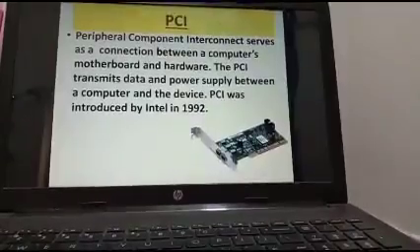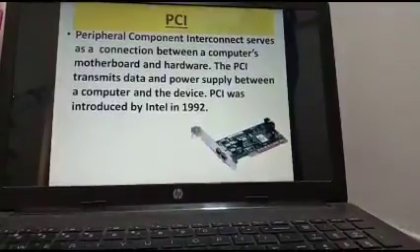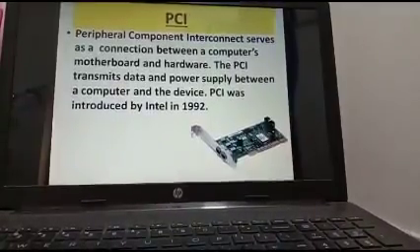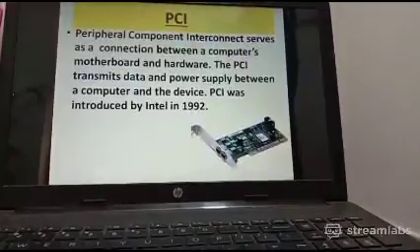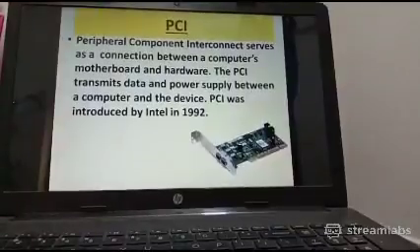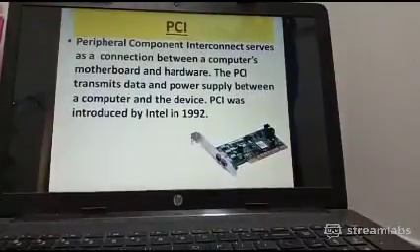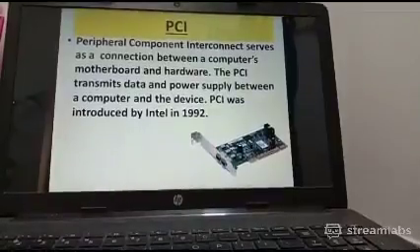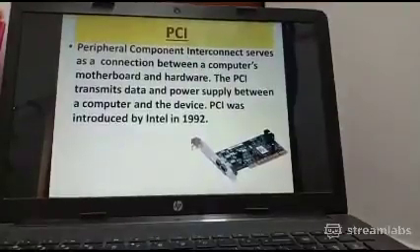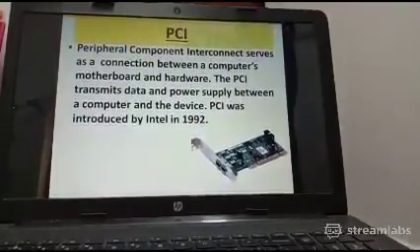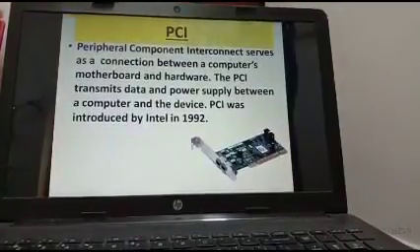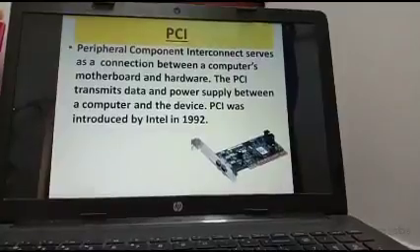Now the second hardware component is PCI. It stands for Peripheral Component Interconnect. It serves as a connection between a computer's motherboard and hardware. The PCI transmits data and power supply between a computer and the device. PCI was introduced by Intel in 1992. The main power which we want to give to our motherboard, so we can start the supply of electricity inside the CPU cabinet, that is why we need a PCI port in which we can place our cables. Okay.